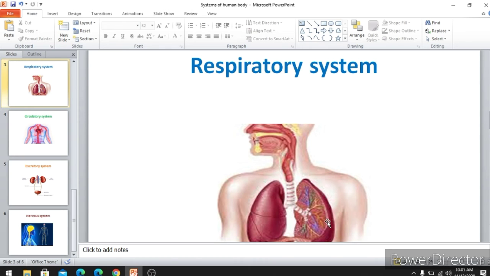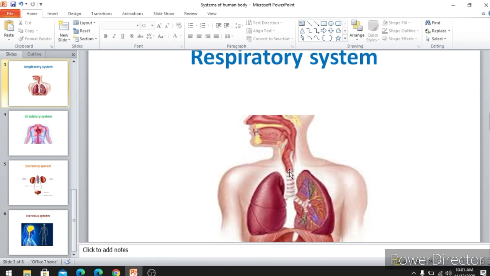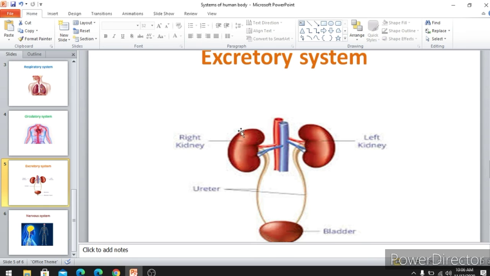So which organs and organ systems help to excrete these? To excrete carbon dioxide, which system is helping? The respiratory system is helping to excrete the carbon dioxide. And which system is helping to excrete the sweat? Sweat glands are helping to excrete the sweat. And which system is helping to excrete the urine? The excretory system is helping to excrete the urine. So can you write this answer, children?